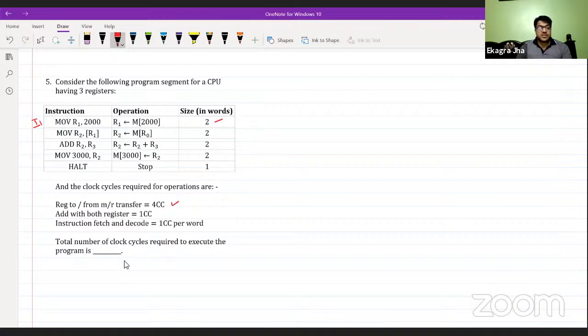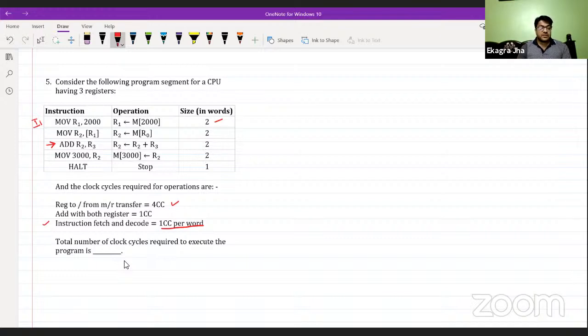Add with both registers will take 1 clock cycle. If you see this particular expression, add requires 2 registers for the operation, so this add operation will require only 1 clock cycle. And instruction fetch and decode requires 1 clock cycle per word. So every word requires 1 clock cycle. If you have 2 words, it will require 2 clock cycles.